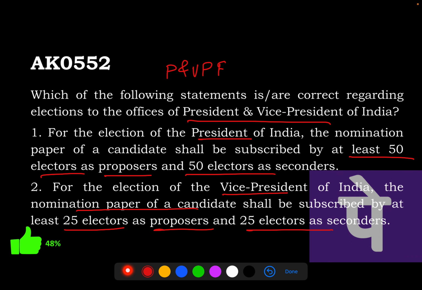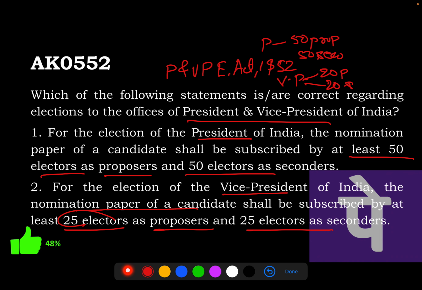Now, this is a provision of the Presidential and Vice Presidential Elections Act of the year 1952. And it says that for the president, it shall be 50 proposers and 50 seconders. And for the vice president, it says 20 proposers and 20 seconders. So actually, the second statement is wrong on that ground. Now, see, the idea behind all this proposer and seconder is to attract serious candidates only. As earlier, many people used to file nominations just to get the publicity, and they would not receive even one vote.